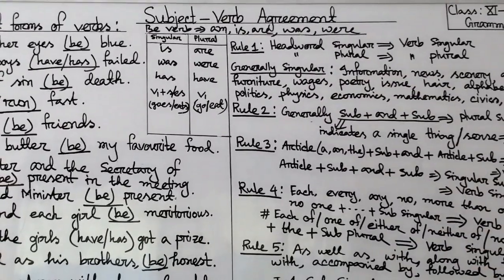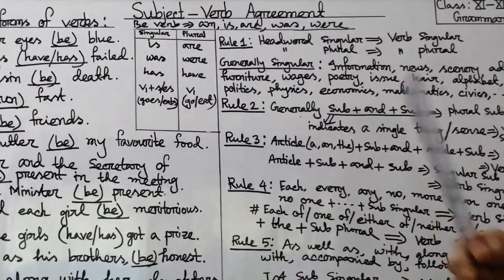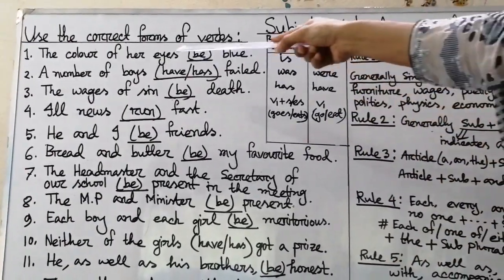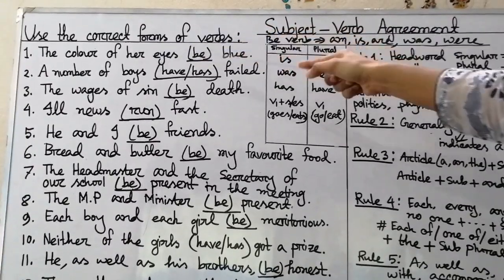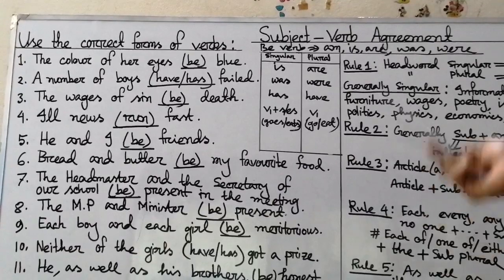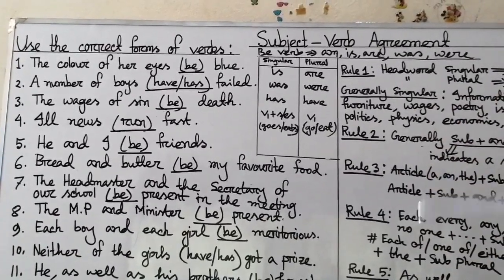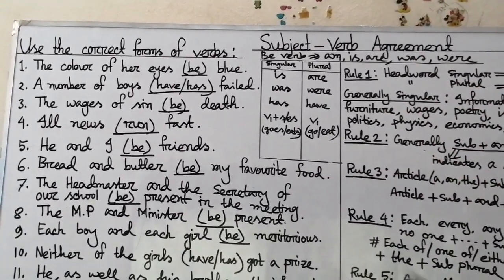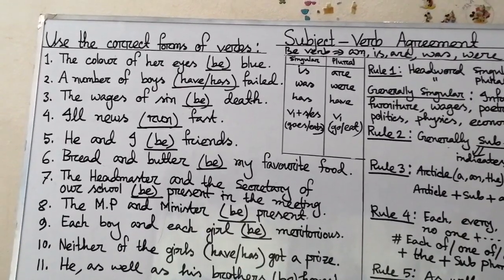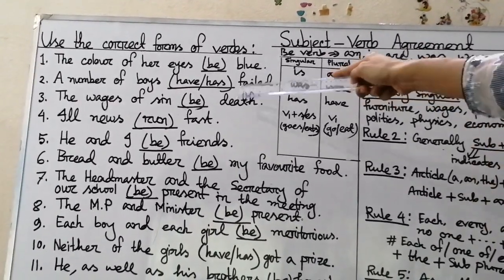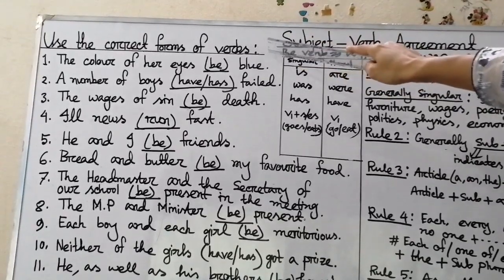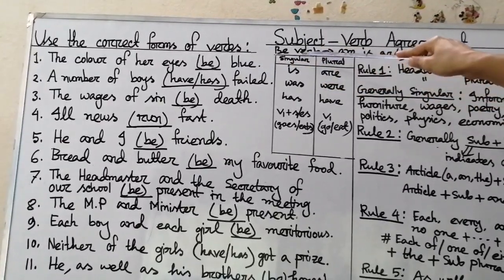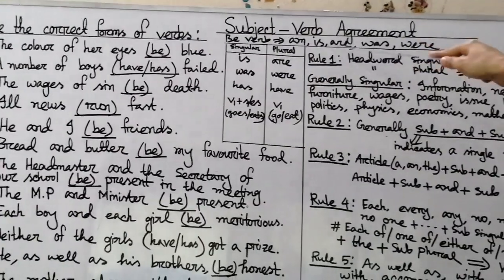You know it. Okay, my dear students, at first as usual I will give you some sentences in which you have to use the correct forms of verbs. At first you will try to do it by yourself, then I will teach you the rules, then again you will practice. Look at those sentences and write them down on your sheet or khata. Sentence number 1, you have to use the correct forms of verbs, that is be. What is be? Be verb means am, is, are, was, were.